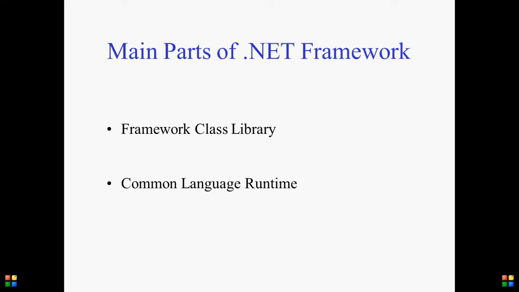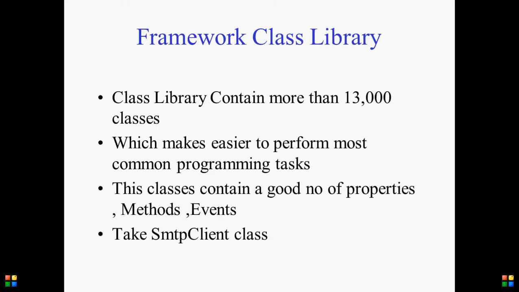Framework Class Library means a collection of reusable classes. The .NET Framework contains about 13,000 classes. For example, if you want to send a mail to a particular person, you should use a predefined class like the SMTP client class. Use the SMTP client class and its methods like send, and you can easily send mail. That means no need to write too much code. That is the use of the class library.